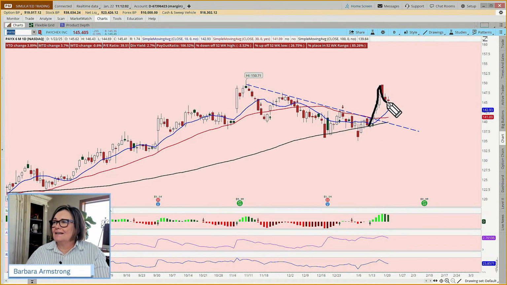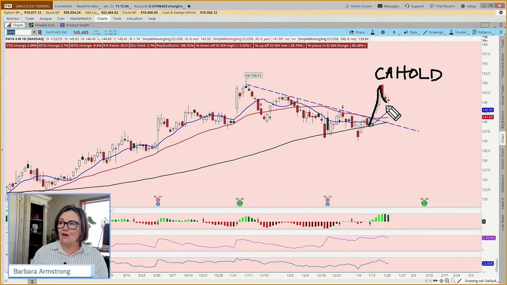Kind of a bull flag, isn't it? But with a bull flag, if we had a trading plan for that, what might it include? We want to enter the trade when we have a close above the high of the low day. Do we have that yet? We do not. And so what do we do? We take our right hand, our left hand, we sit on them and we wait. And so although this has potential, that potential hasn't given us an entry signal yet.